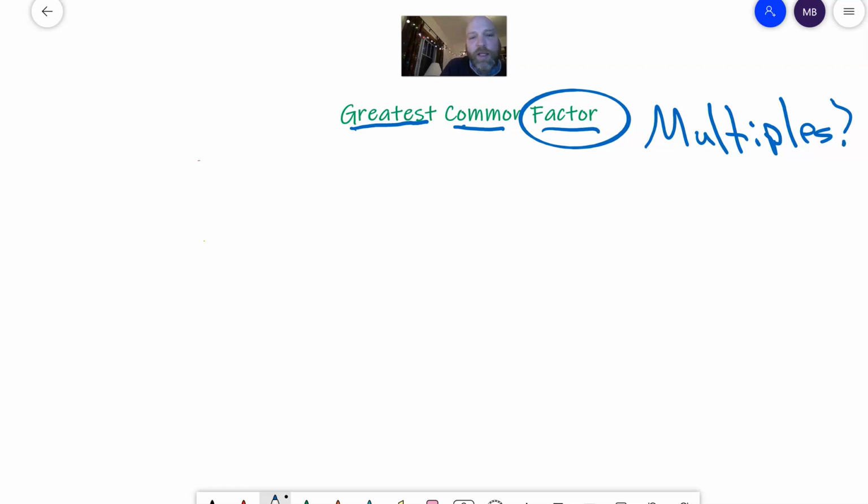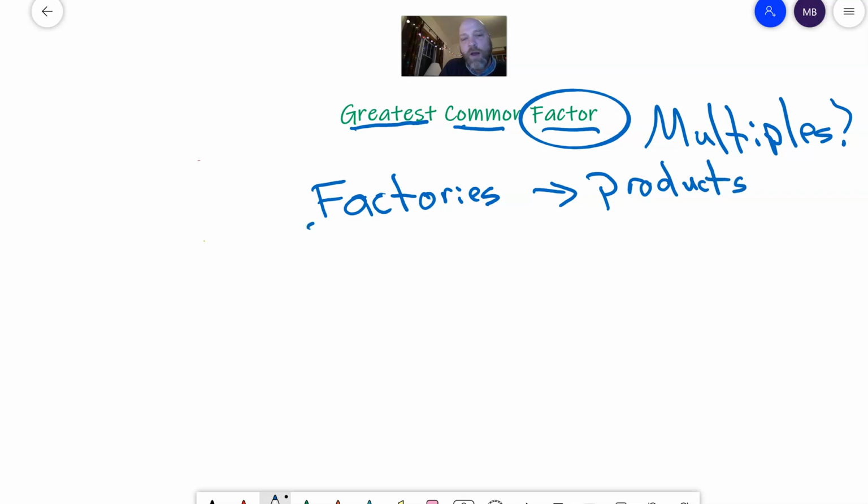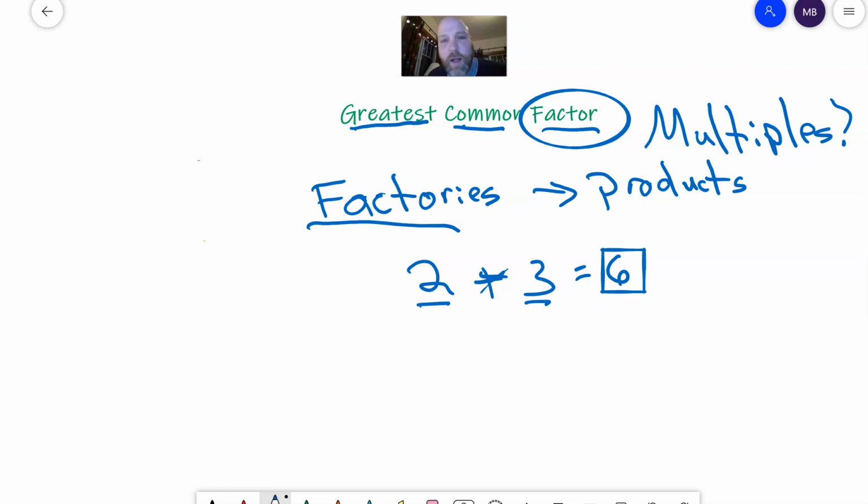It's actually pretty easy when you remember that factories make products. And what does that have to do with anything? Well, a factor times a factor equals a product. So if I have 2 times 3 equals 6, 2 and 3 are factors of 6. 6 is the product, 6 is the multiple. I'm not going to beat that up because I think most of you know it already, but it's a quick reminder. Factors make products. A factor times a factor equals a product.